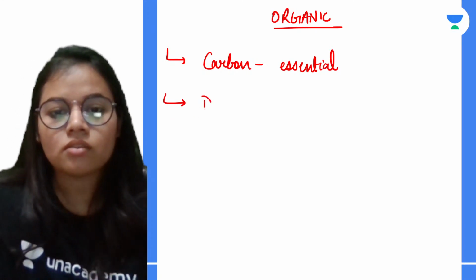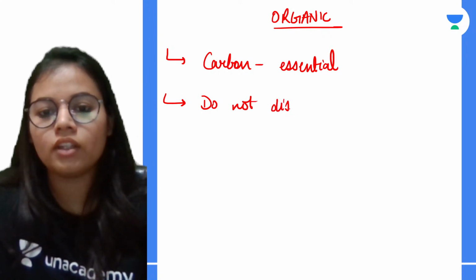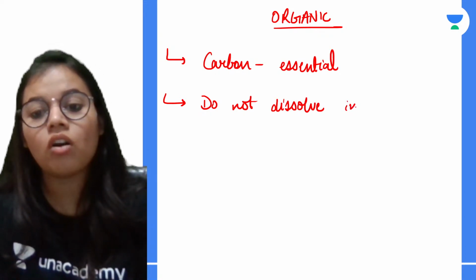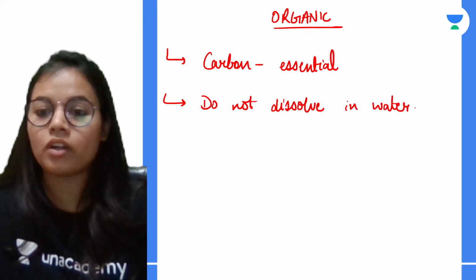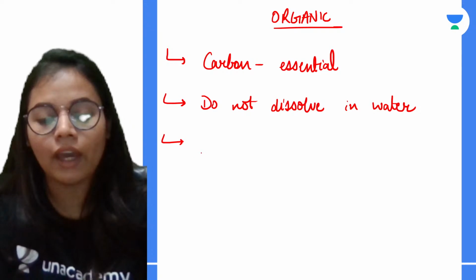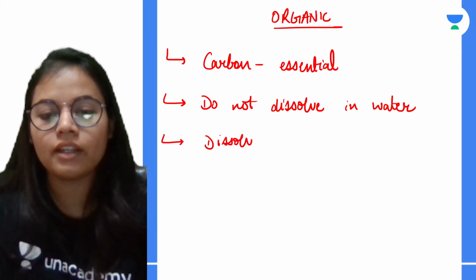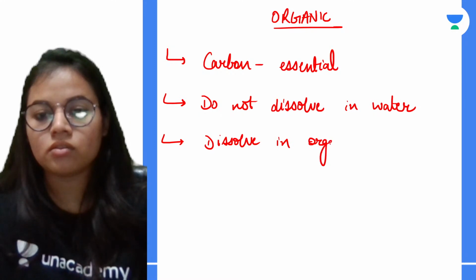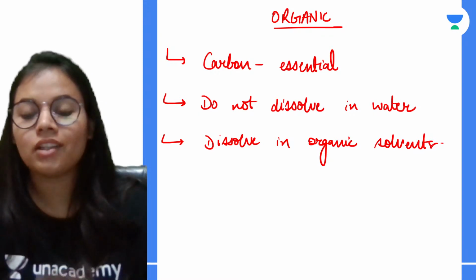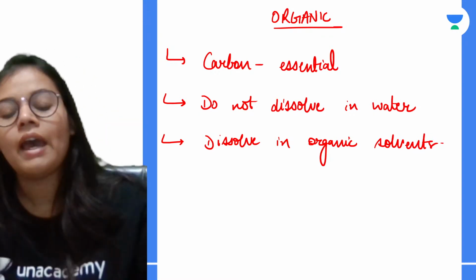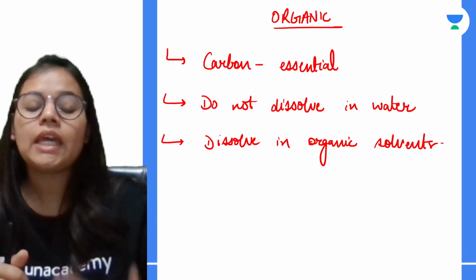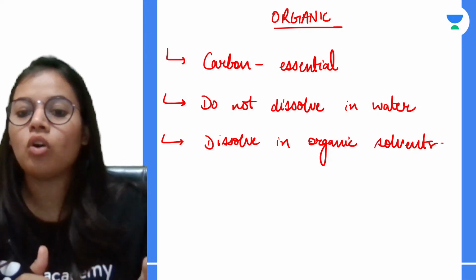नेक्स्ट इज they do not dissolve in water, या फिर हम बोल सकते हैं जो इनका डिसोल्यूशन होता है वाटर में, it is very less. So they do not dissolve or they sparingly dissolve in water. And what do they very well dissolve in? They very well dissolve in the organic solvents, for example alcohol, ether, etc. So this is the third property. Okay, right now we are doing the property of organic compounds, and on the other hand inorganic compound जो है वो water में dissolve हो जाते हैं, लेकिन in the organic solvents they do not dissolve properly.